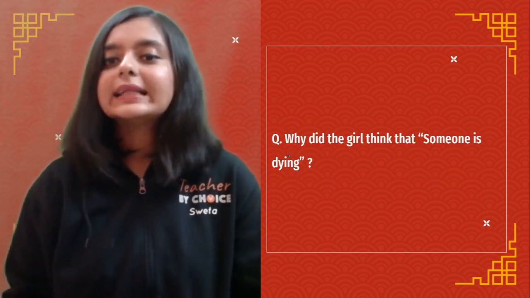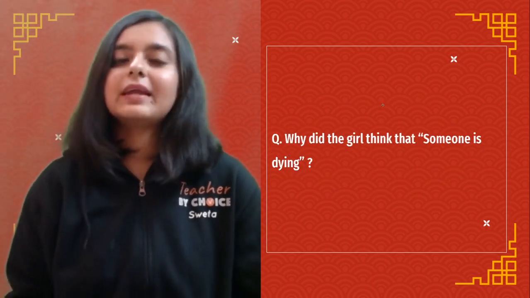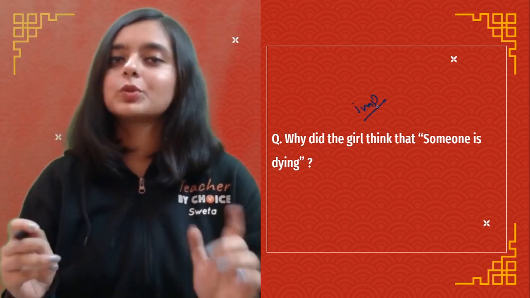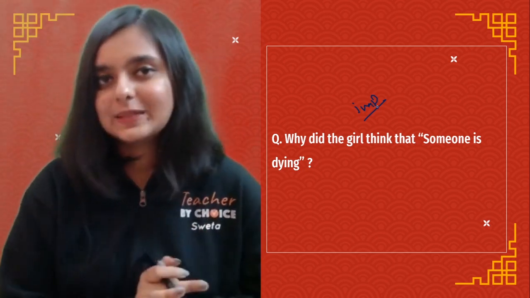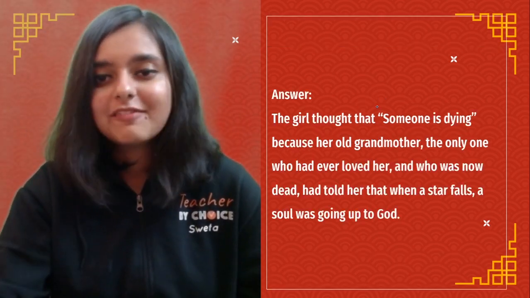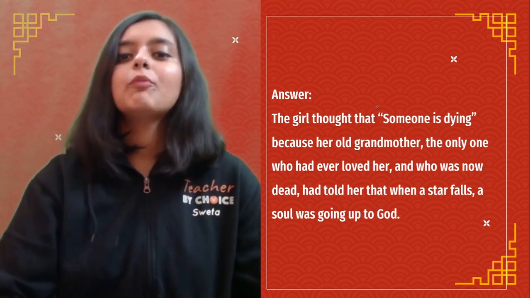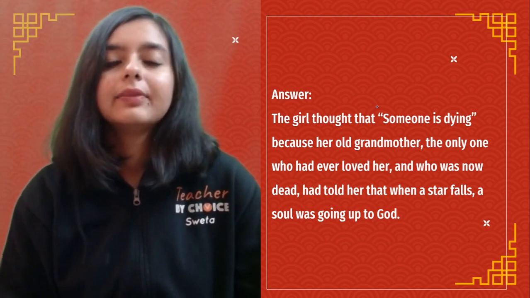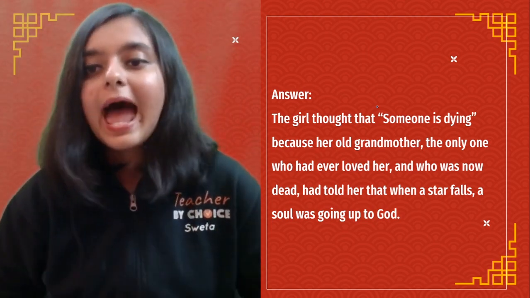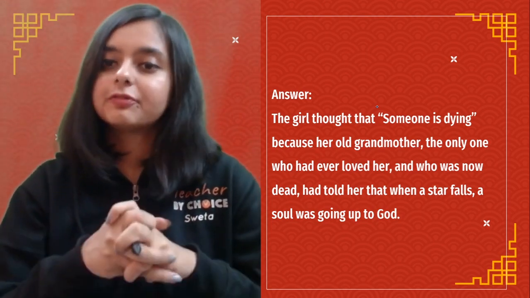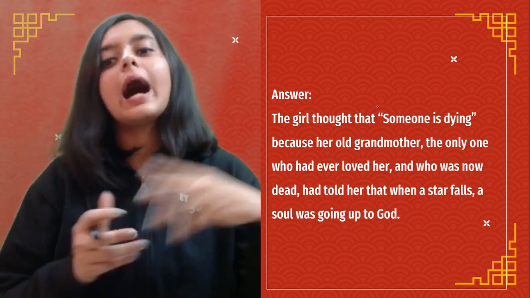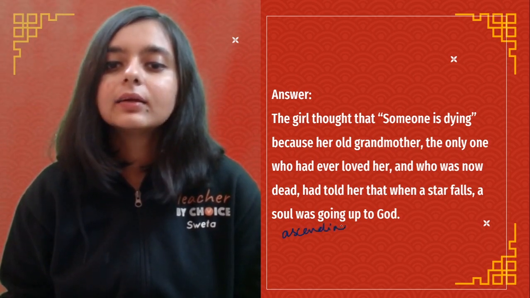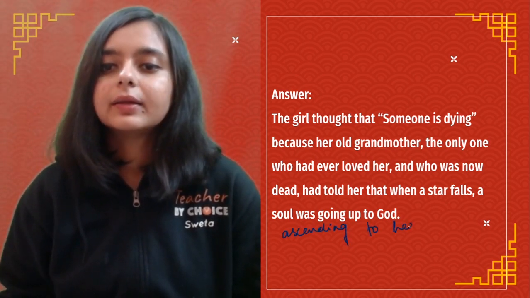Next is, why did the girl think someone is dying? Which is very, very important, guys. So this is an important question, and I want all of you to answer this question at least in the chat box, please. All right, let us quickly have a look. The girl thought that someone is dying because her old grandmother, the only one who had loved her and who was now dead, had told her when a star falls, a soul is going up to God, or you can also say ascending to heaven.